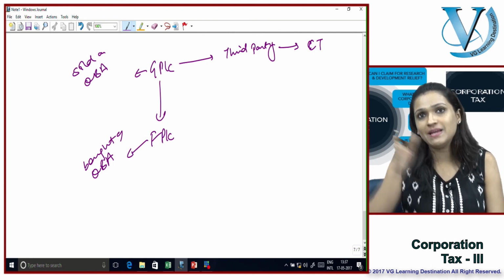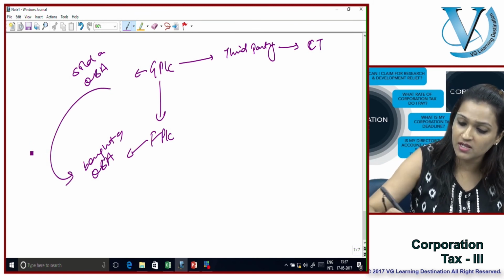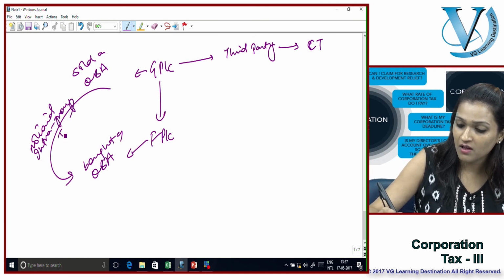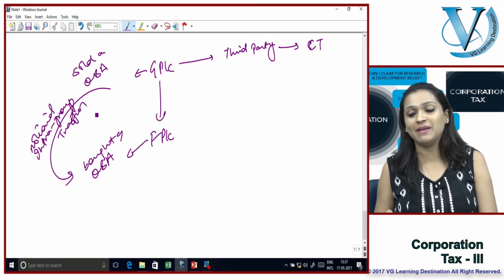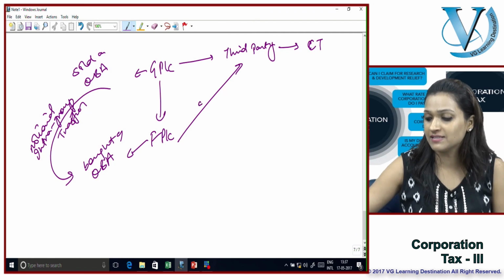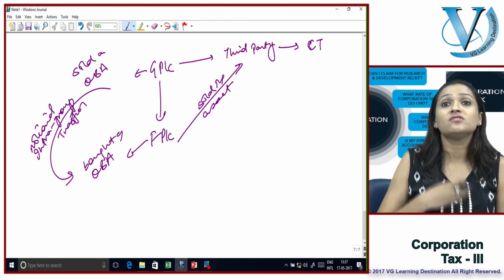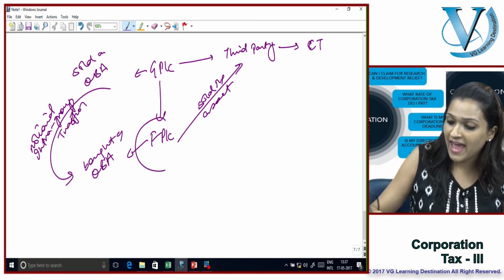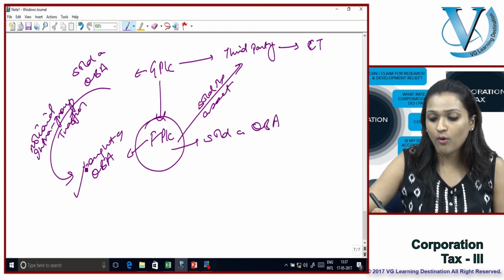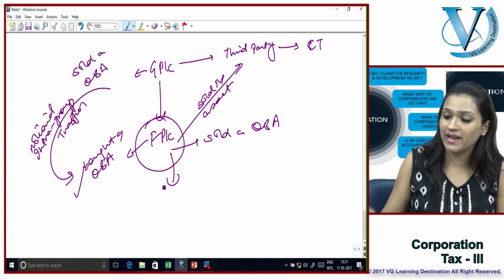Instead of showing that GPLC had transferred the asset to the third party, we first assume that there was a notional intra-group transfer of the asset from GPLC to FPLC, and then FPLC is the one which had actually sold off the assets to the third party. Now what we are assuming is that FPLC sold a qualifying business asset and it also bought a qualifying business asset. Thus, FPLC now becomes eligible to claim what?